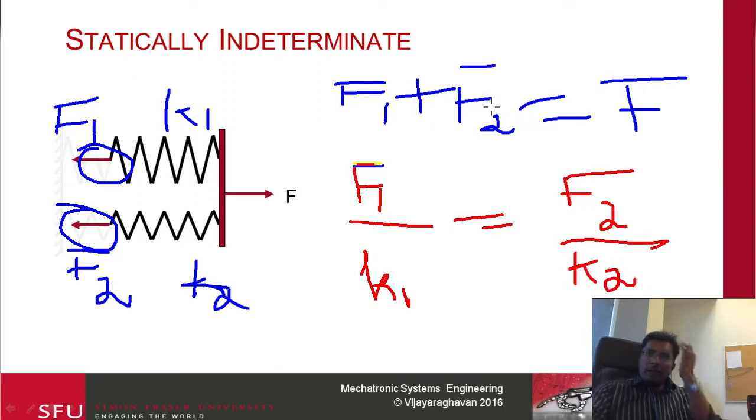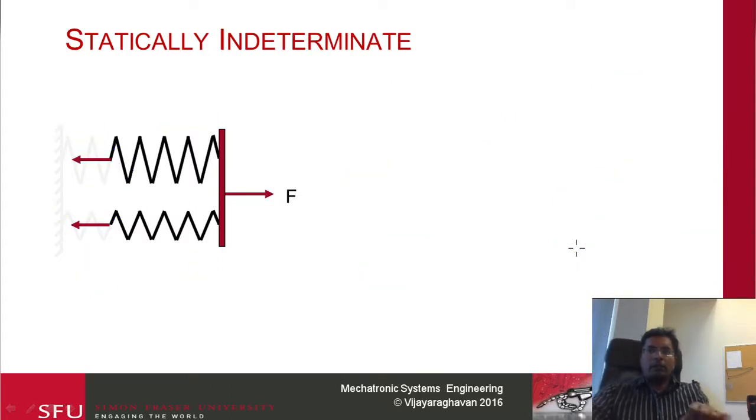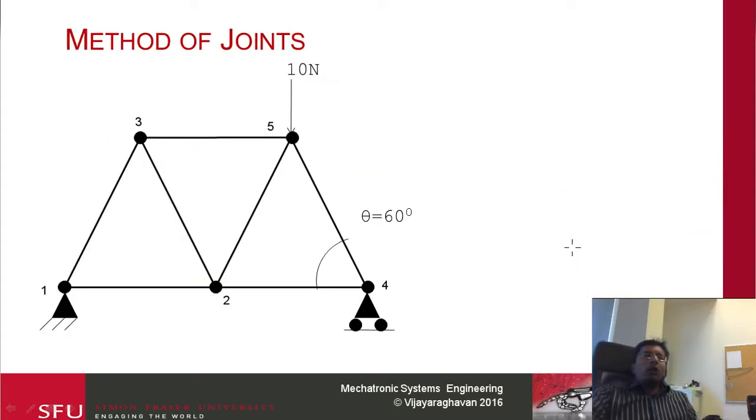So now we basically have two equations and two unknowns. The one in blue is going to be 1, and the one in red is going to be 2. So right now we have these two equations and two unknowns. By invoking the deflection equation, we come up with an additional equation which we can use in our solution.